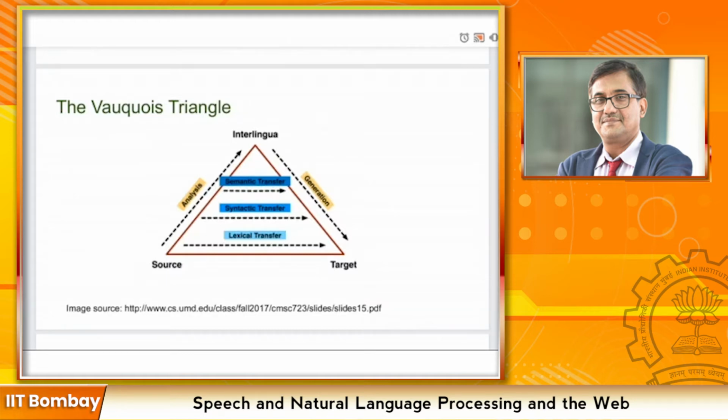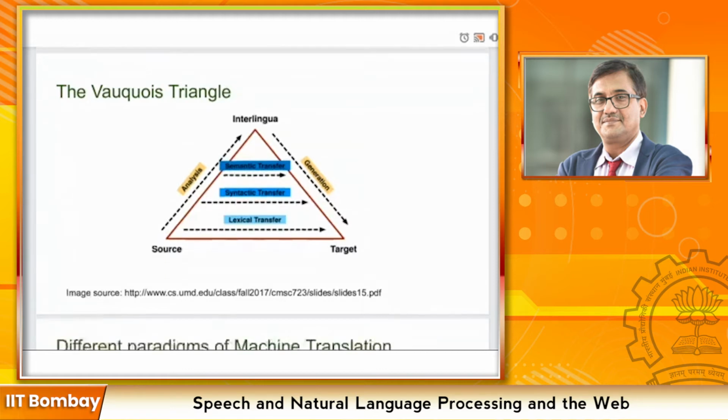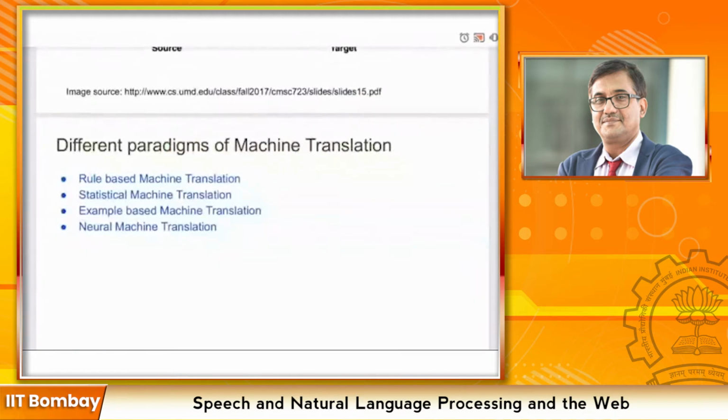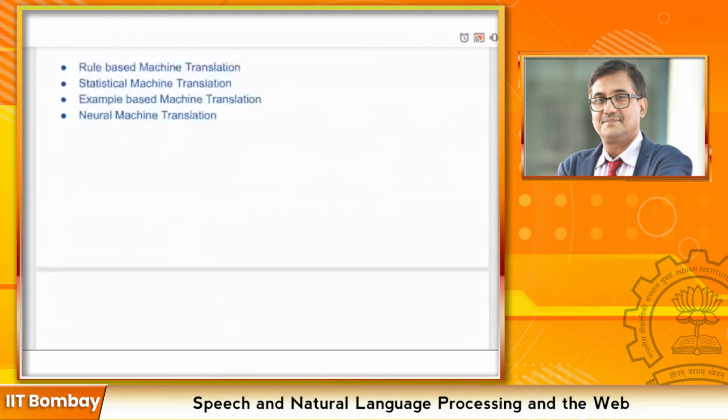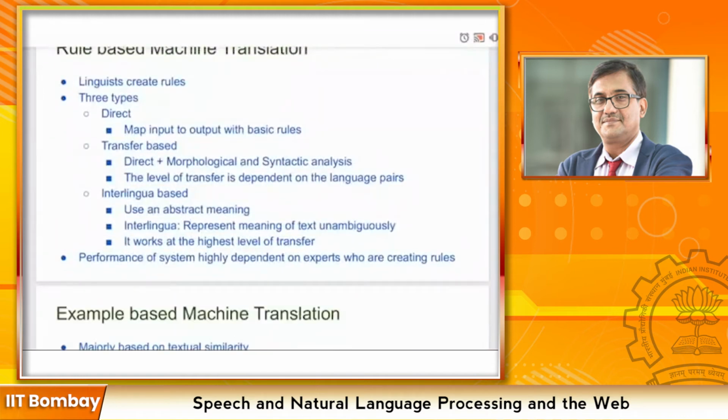So within language pairs, we have to take care of which transfer level is good for that particular language pair. Now we will be discussing different paradigms of machine translation, that is rule-based, statistical machine translation, example-based machine translation, and neural machine translation. So first, coming to rule-based machine translation. For these kinds of systems, linguists and experts create rules. So the performance of these systems highly depends on the experts and the linguists who are creating rules and the kind of rules they are creating.